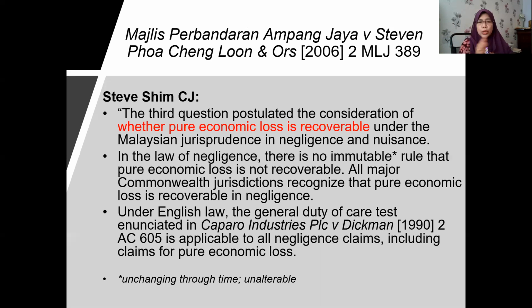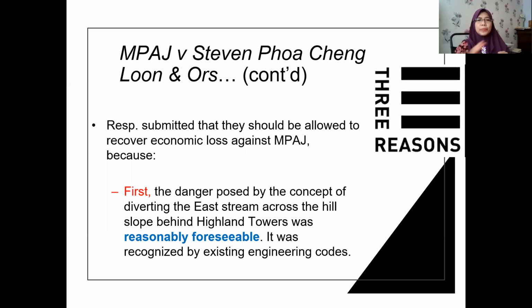The general duty of care test established in Caparo, which we discussed thoroughly, is applicable to all negligence claims, including claims for pure economic loss. If you apply the Caparo tripartite test, it does not prevent pure economic loss from being recoverable if all the elements in Caparo are fulfilled. So the party shouldn't be prevented from claiming for pure economic loss. That's what the former CJ explained or decided.